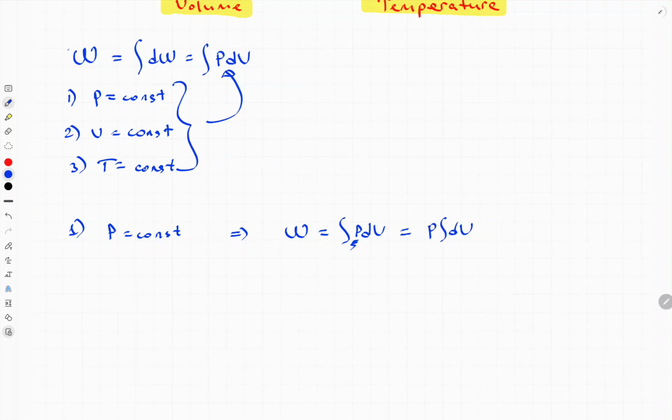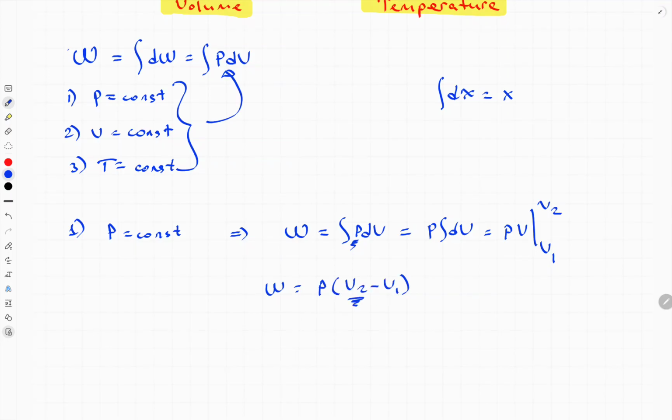Just the integral of dV. This is very similar to the integral of dx, which is x. Same here. The integral of dV will be equal to just V, from V1 to V2.